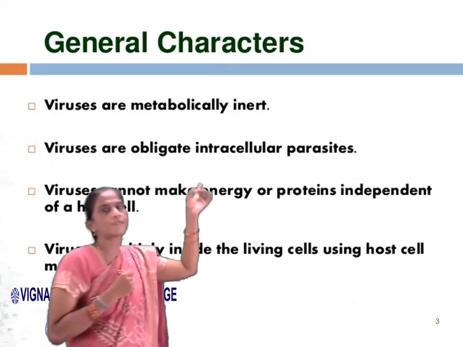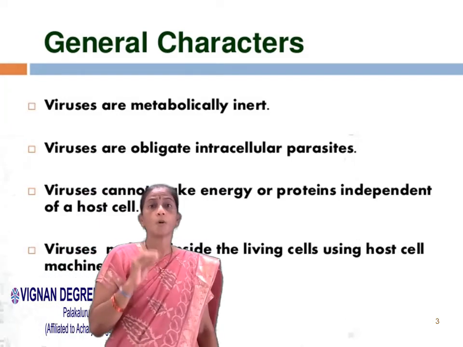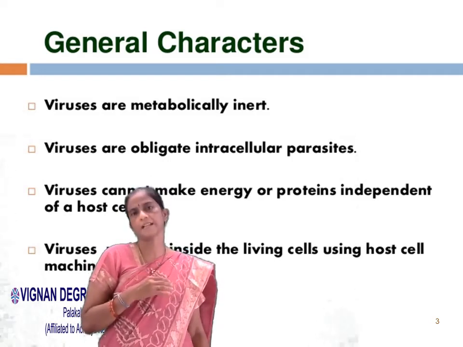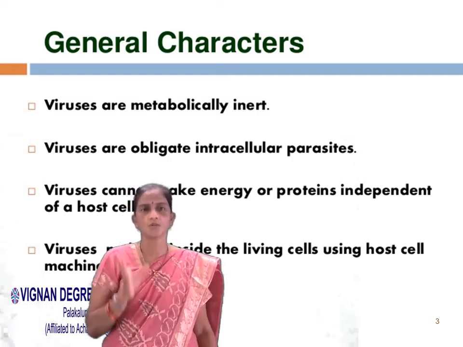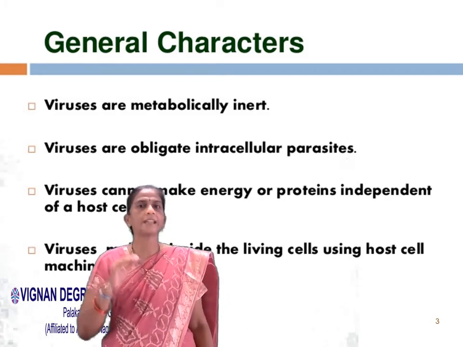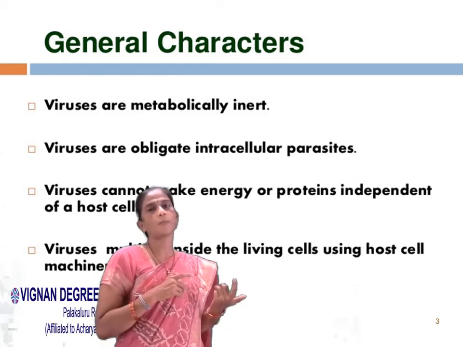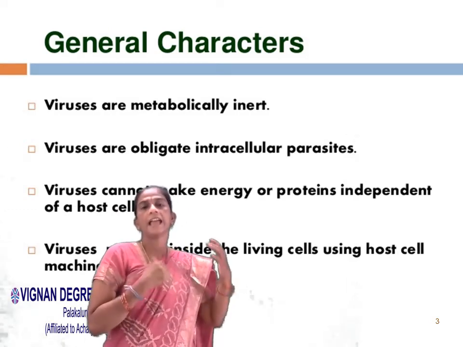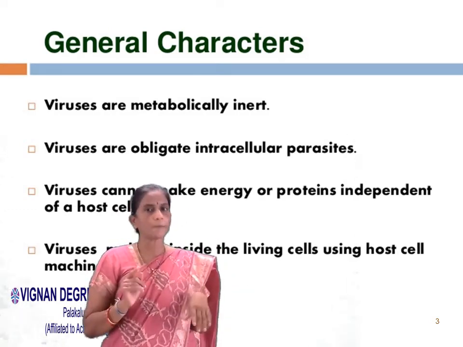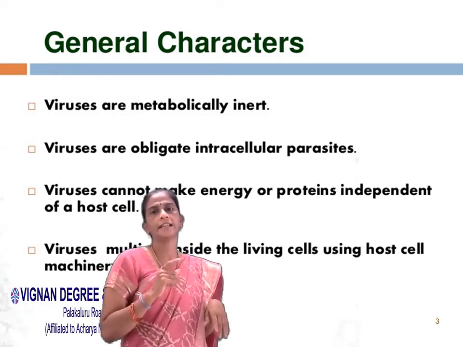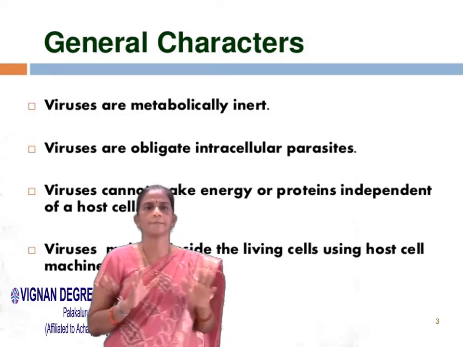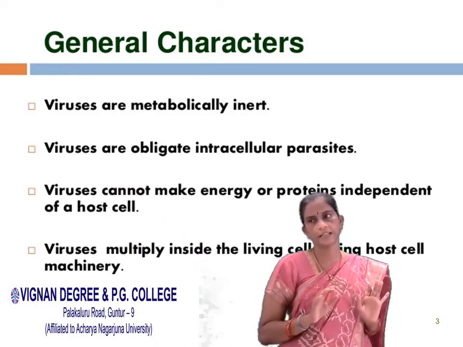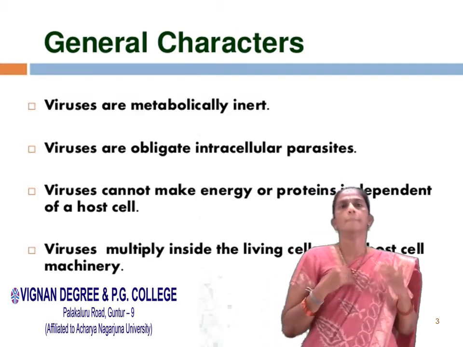Coming to the general characters of viruses, viruses are metabolically inert. That means they don't have any machinery to metabolize by themselves. They always depend upon the host cells. Viruses are obligate intracellular parasites. What is the meaning of parasite? Parasites are organisms which depend upon other organisms for their energy sources. Viruses cannot make energy or proteins independently. They always depend upon the host. Viruses multiply inside the living host using the host cell machinery only. They don't have any machinery to multiply.